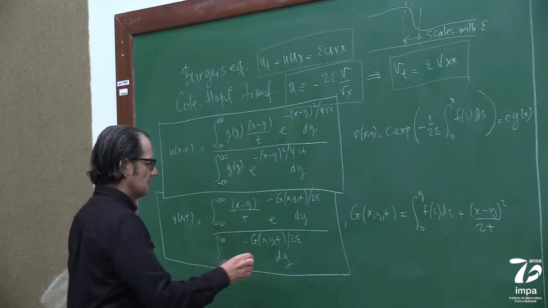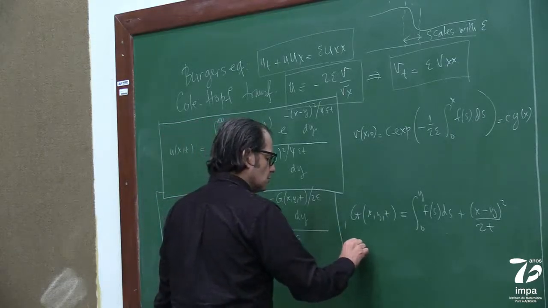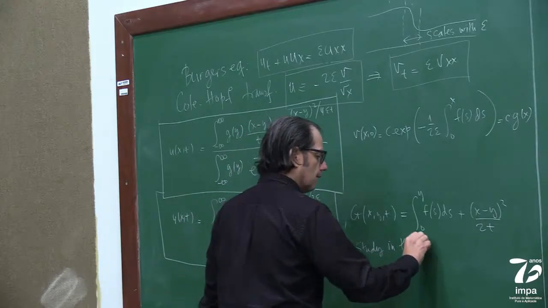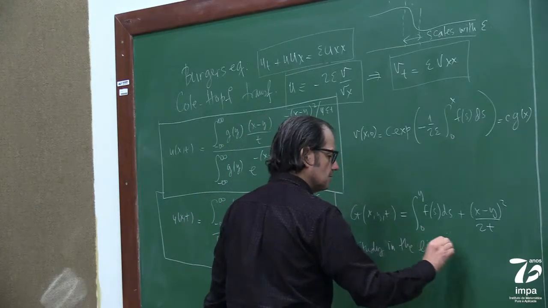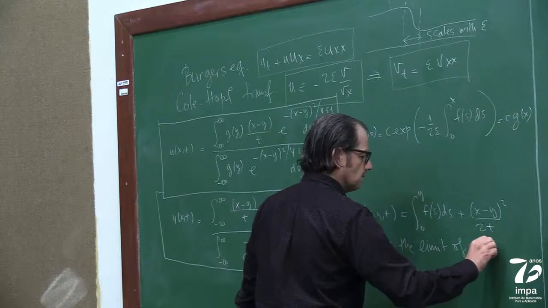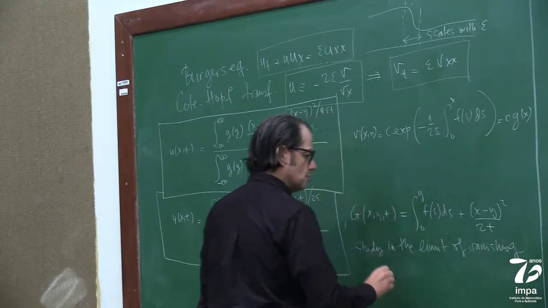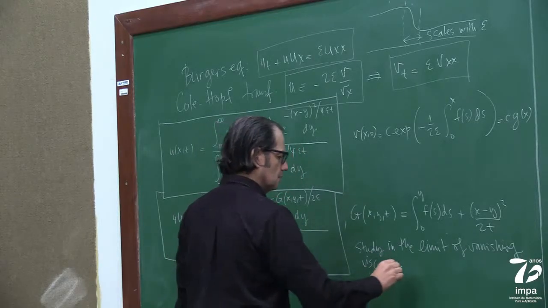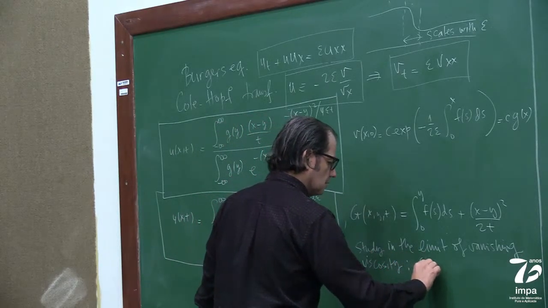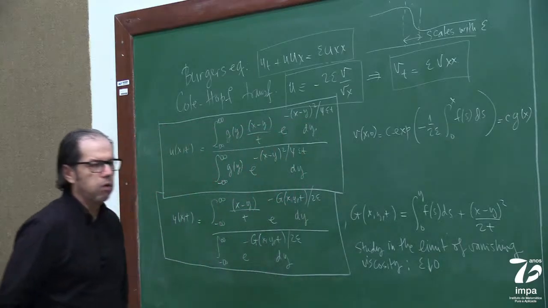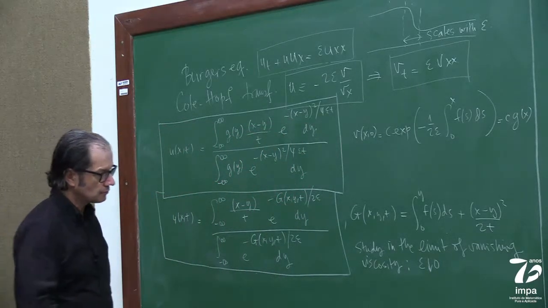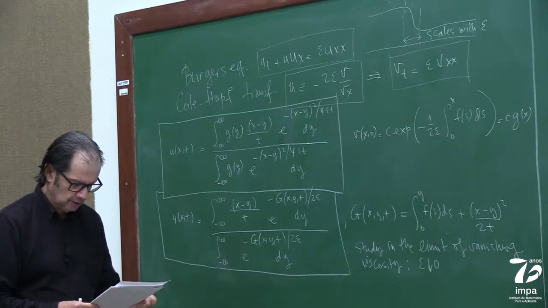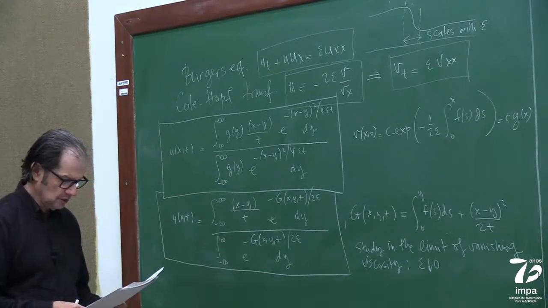So we want to study this, in the limit of vanishing viscosity, which is epsilon goes to 0, or in other words, 1 over epsilon going to infinity.